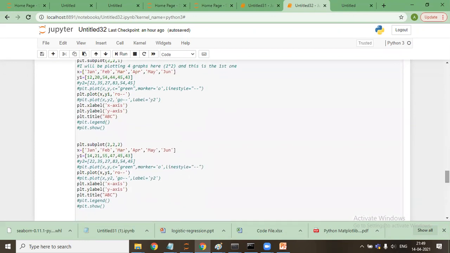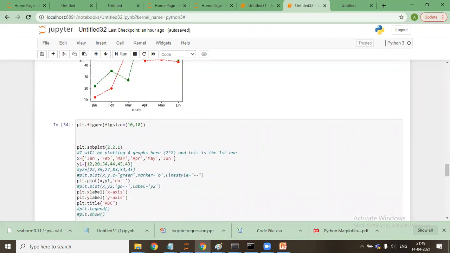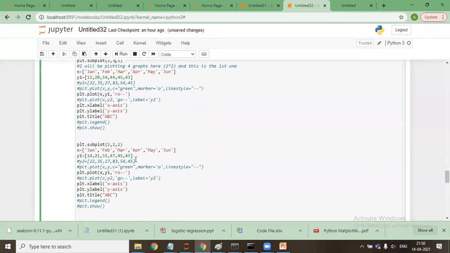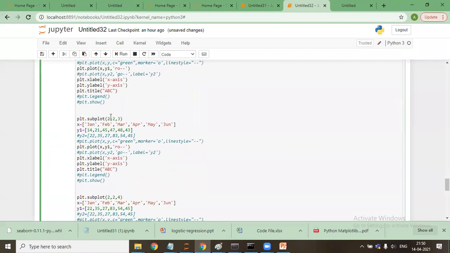Sir, which part is telling that it will print 4 graphs? That 2, 2? So I said PLT dot subplot 2, 2, 1. When I say 2, 2, it will plot 4 graphs. If I change it to 3, 2, it will be 6 graphs. Let me show you. It means rows, columns, and index. So what if we have to plot 5 graphs? We need to plot 6 and leave one empty.